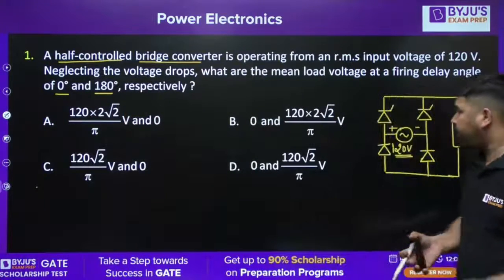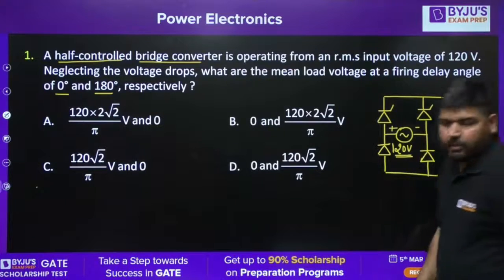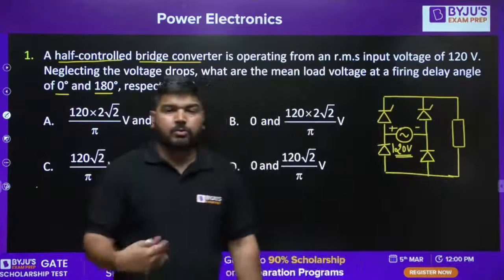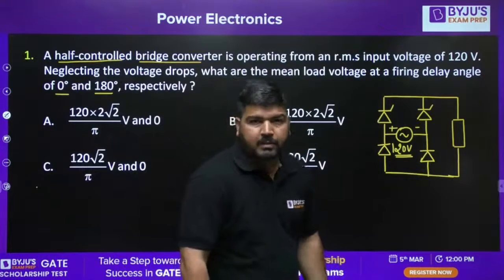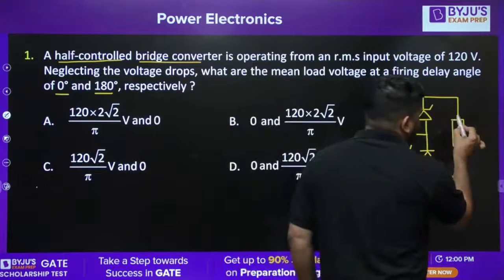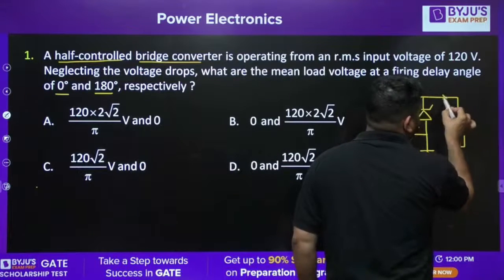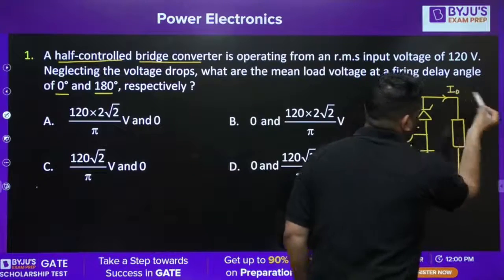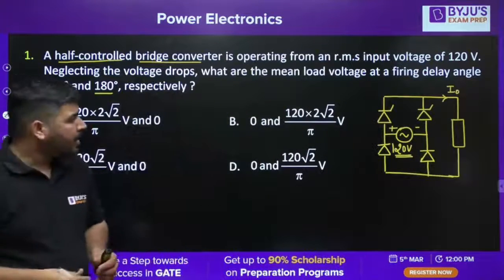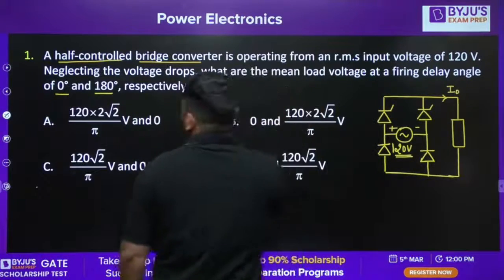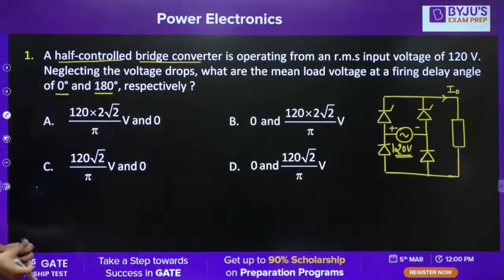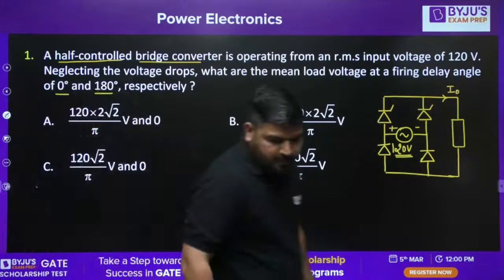Now the question is, we don't know about the load, so how do we calculate the output voltage? Let's assume that the load is such that the current remains continuous. Now for alpha equal to 0 degree and for 180 degree, we need to calculate the output voltage. What will be the output voltage? Tell me guys.